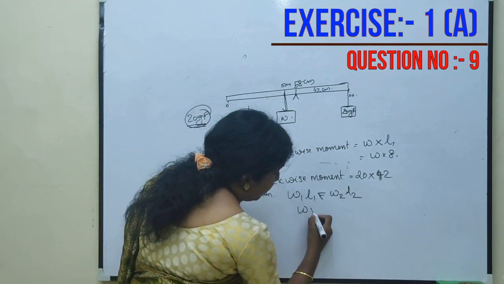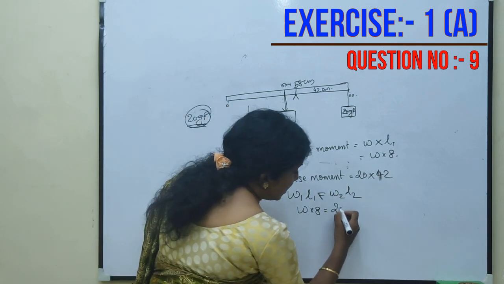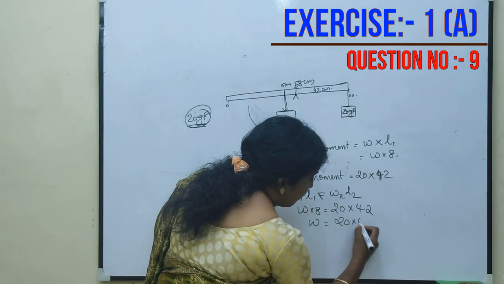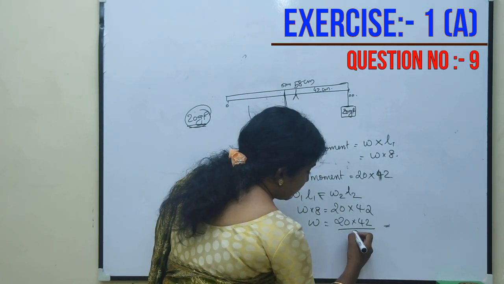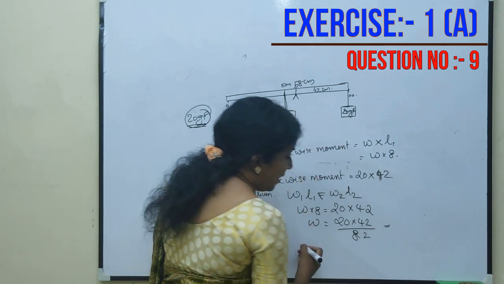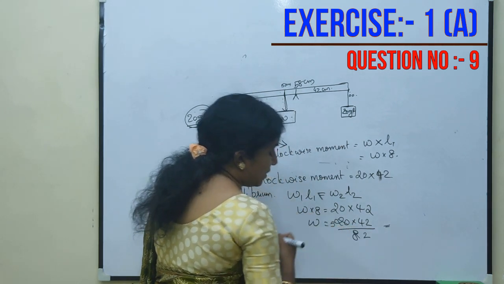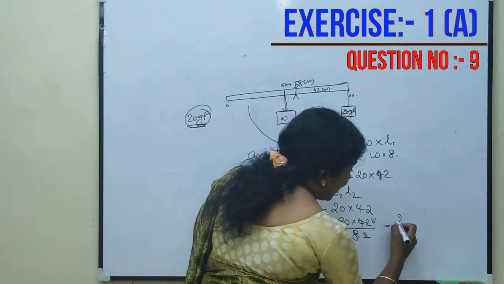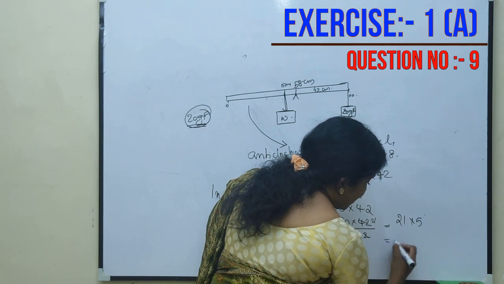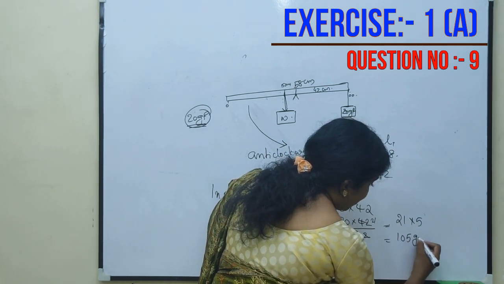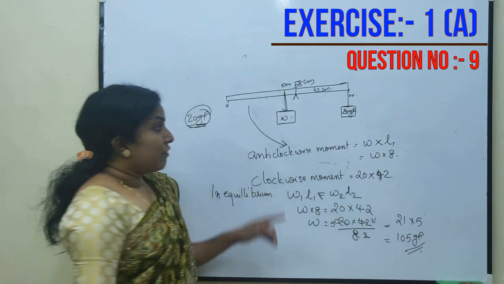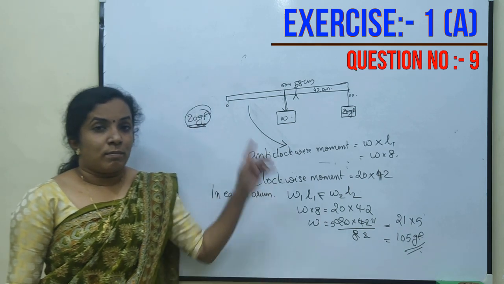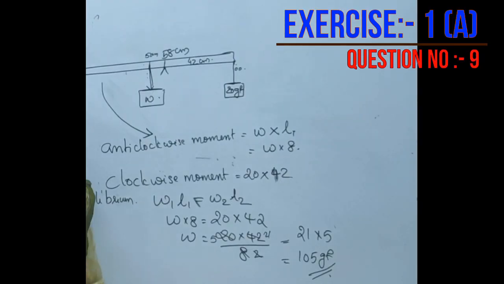That is W into 8 is equal to 20 into 42. So W is 20 into 42 by 8. 2 fours are 8, 5 fours are 20, then it is 21. So we will get 21 into 5, it is 105 gram force. So the weight of the meter rule is 105 gram force, or the mass of the meter rule is 105 gram.